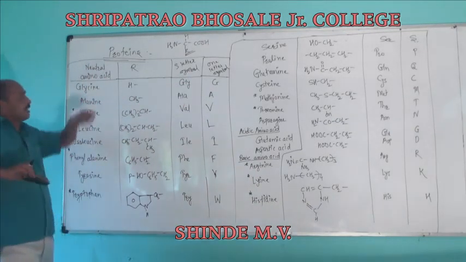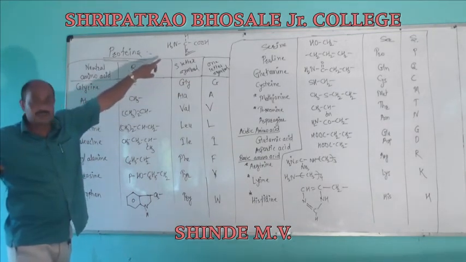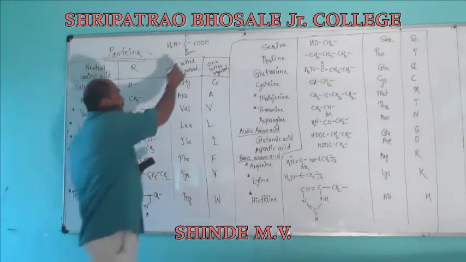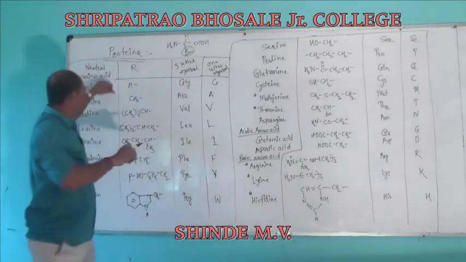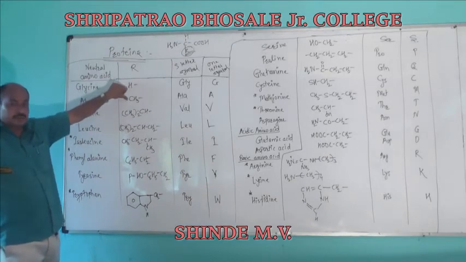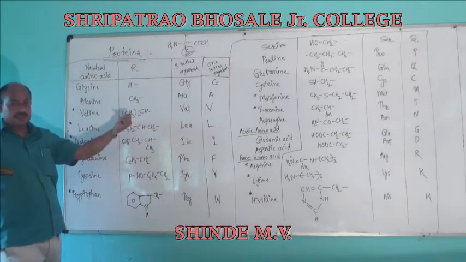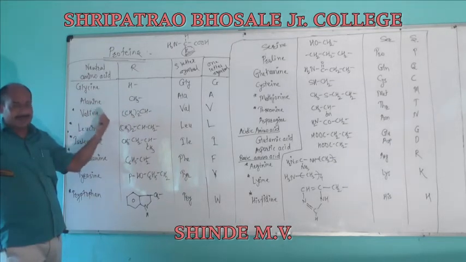Like this, when we have a CH3 group in place of R, it is known as alanine. Isopropyl is named valine.